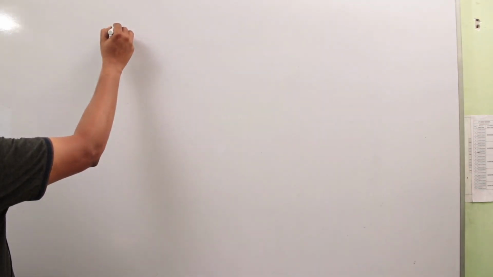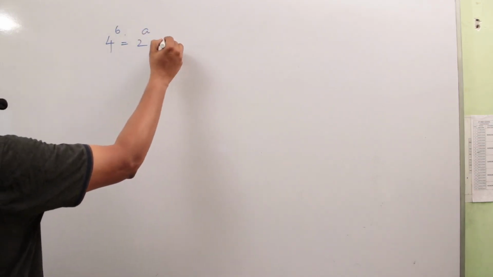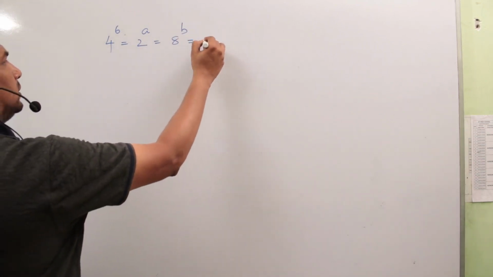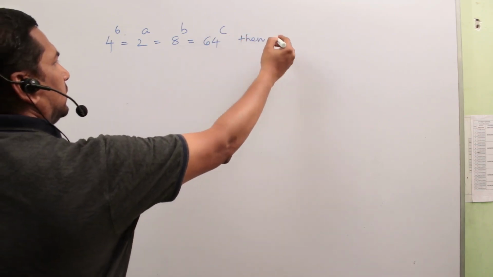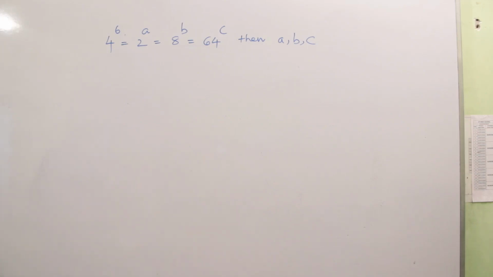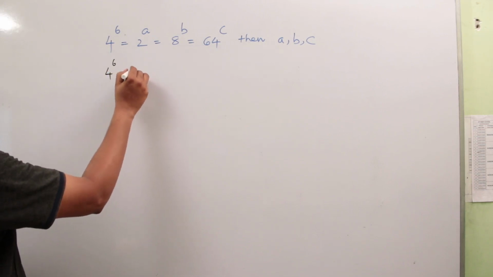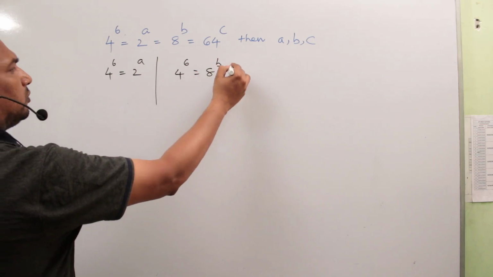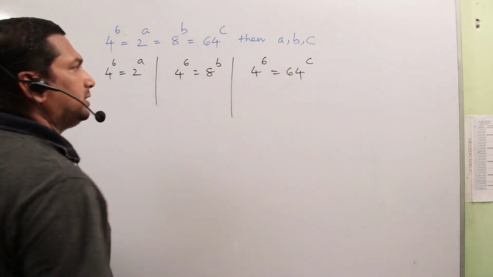4 to the power of 6 is equal to 2 to the power of a is equal to 8 to the power of b is equal to 64 to the power of c. Then find a, b, c. That is the question. So 4 to the power of 6 is equal to 2 to the power of a, 4 to the power of 6 is equal to 8 to the power of b, and 4 to the power of 6 is equal to 64 to the power of c.